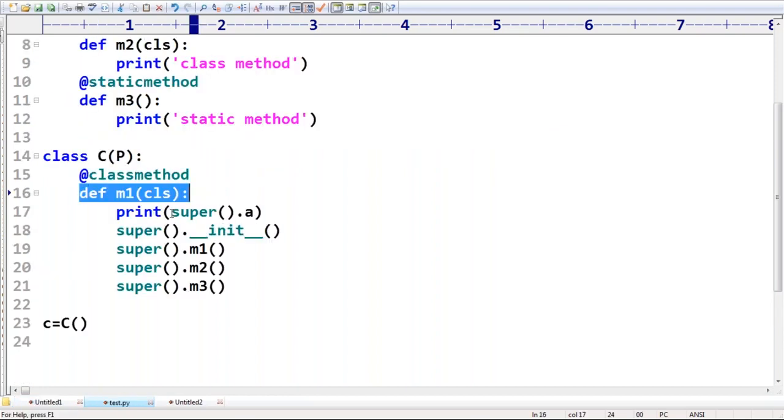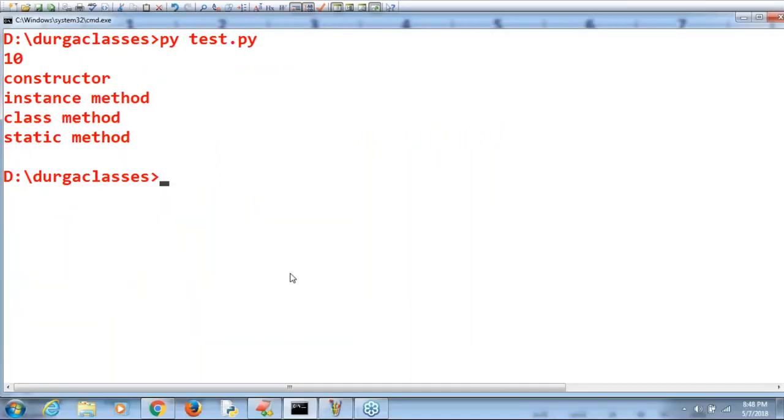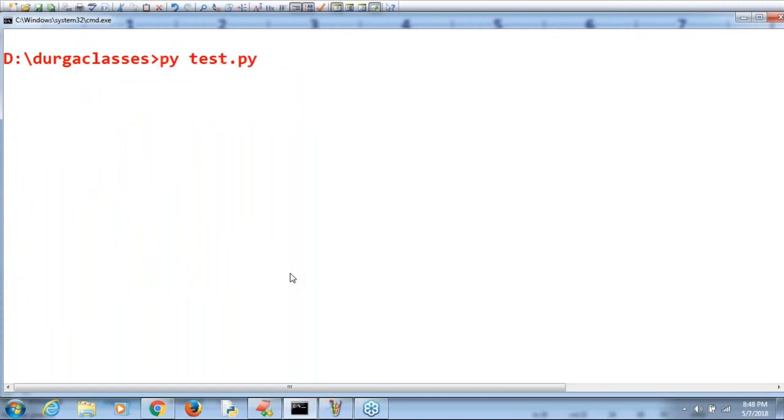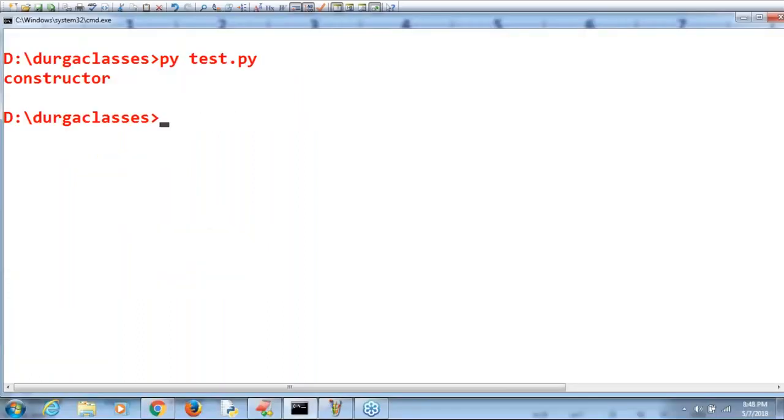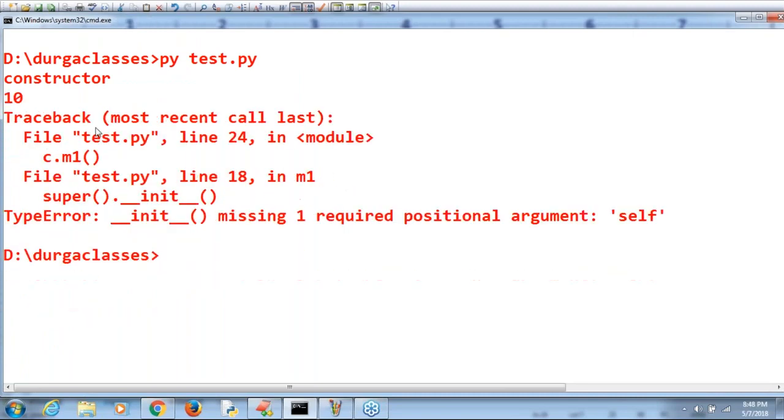Inside the class method, can I use class variables or not? Okay, let me take all the things. Somewhere definitely we are going to get the problem. Have you observed? Because it is a class method, we have to call that. Without calling, how is it going to execute? That's why. Observe, 10 printed.